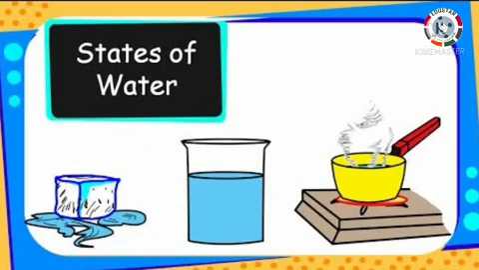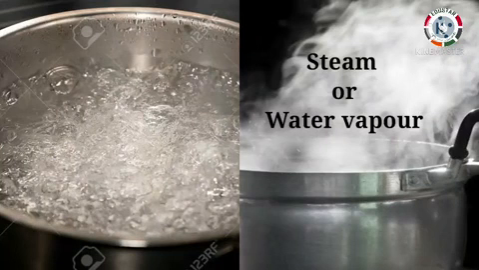Now let's learn about different forms or states of water. Water exists in nature in 3 different states. Let's find those 3 states of water. At home, have you ever seen your mother boiling water? When the water is boiling, what do you see on the top of the vessel? See in this picture. Yes, this is called steam. It is very hot. This steam is also called water vapor. So, on heating, water changes into water vapor.